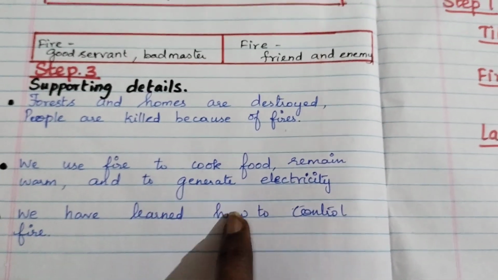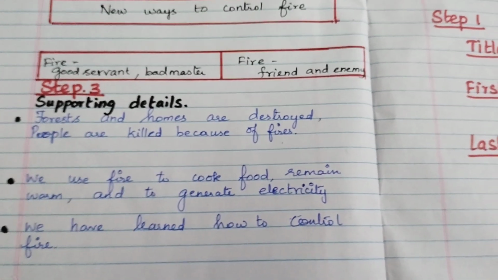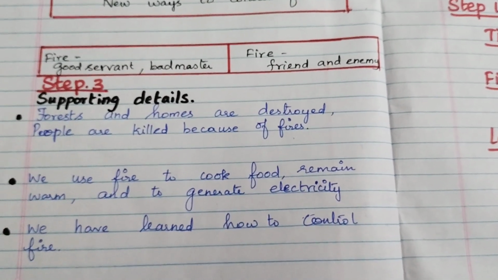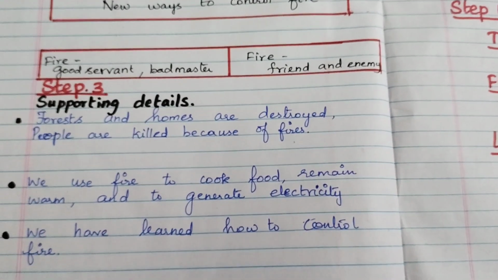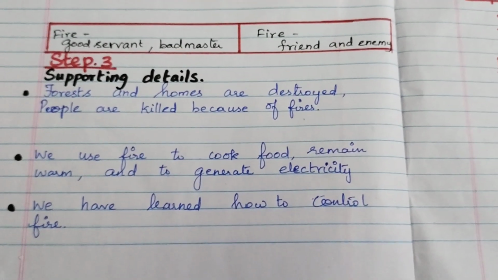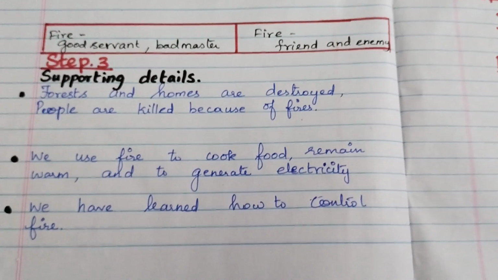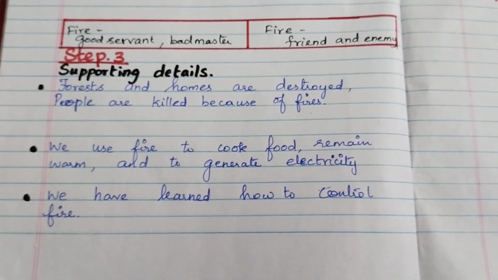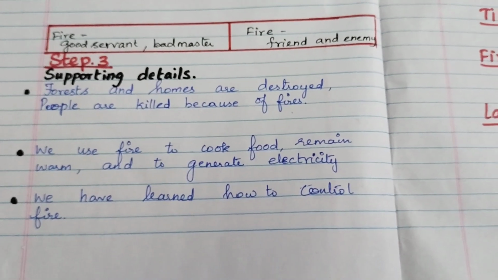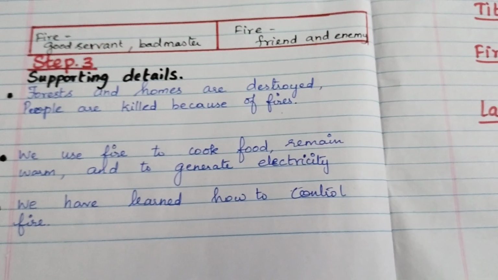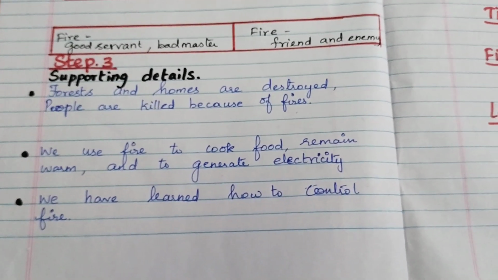So we have learned how to control fire. So here, the three supporting details I have found from the content are these. You may write four or five or six, it's up to you. But I have written three supporting details, that is forest and homes are destroyed, people are killed because of fires, isn't it? Then the second thing is we use fire to cook food. So here we can see the supporting details, how the fire was destroying and how it was used, isn't it?